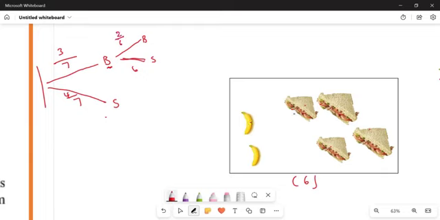How many sandwiches did I have? There were 4. I didn't choose any sandwich. When I choose for the second time, how many sandwiches can I choose from? 4. I can still choose from 4 sandwiches.